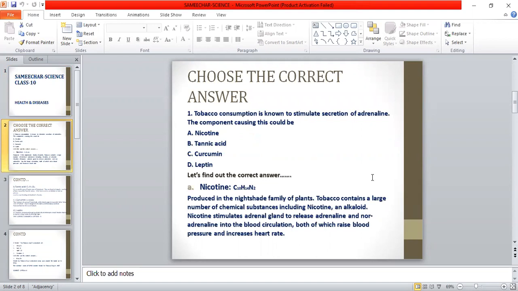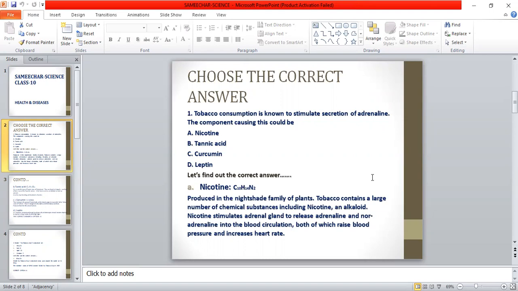I repeat, the first question is, tobacco consumption is known to stimulate secretion of adrenaline. The component causing this could be the overuse of tobacco, or if a person is consuming more tobacco, there is secretion of adrenaline. Which component in tobacco stimulates this secretion? We have to find out the correct answers. The options are option A, nicotine, B, tannic acid, C, curcumin, and D, leptin. Let's find out the answer.